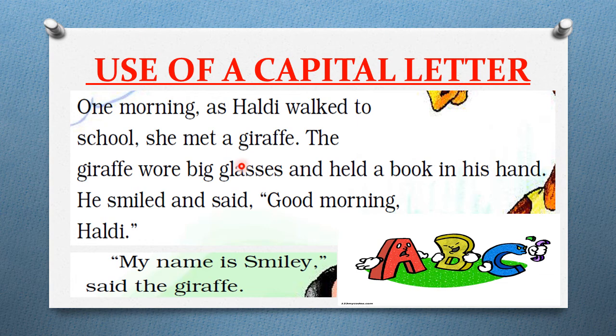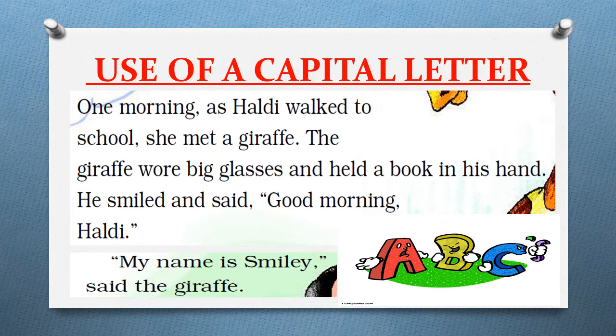Okay, this is understood. But here Haldi, this word is not starting a new sentence. Then why is this Haldi written in capital letter? Can you tell me? And if you see here, Smiley's S is also in capital letter, because Haldi and Smiley both are names.